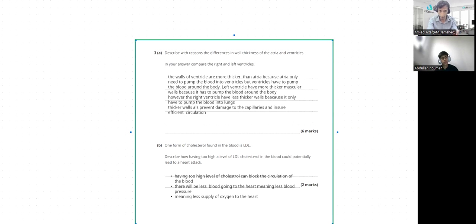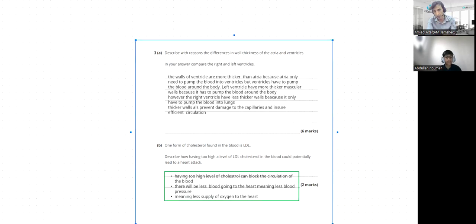Because coronary arteries are those arteries which actually supply blood to the heart. So there's a blockage in the coronary arteries, right? This narrows the arteries, reducing blood flow to the heart muscle. This is how you can modify your answer: formation of atheroma or fatty deposits in the walls of the coronary arteries, not anywhere else in the heart.